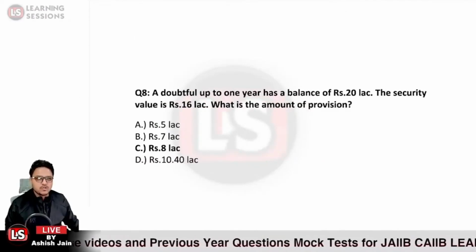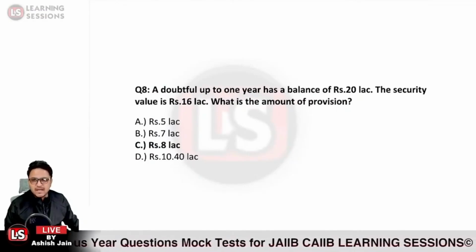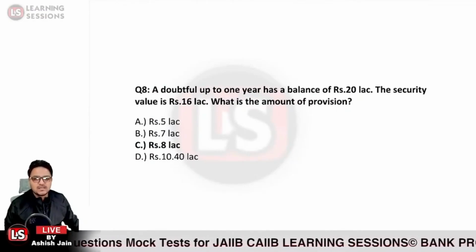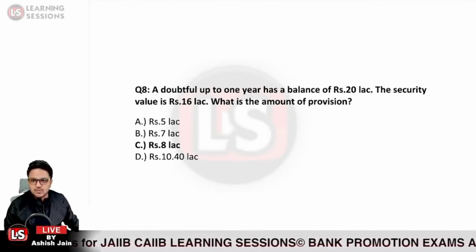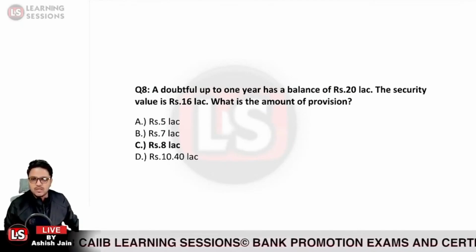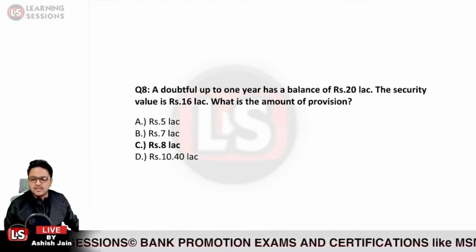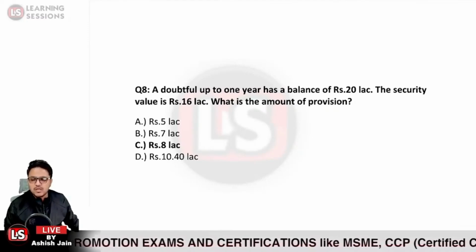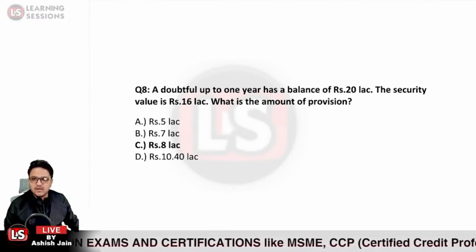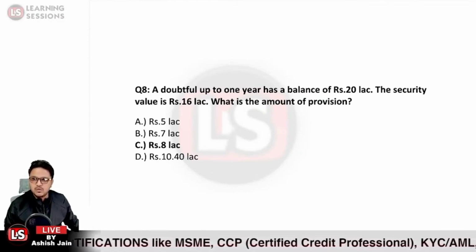So it is related to question number 8, which says a doubtful up to 1 year account has a balance of 20 lakh rupees. The security value is 16 lakh rupees. What is the amount of provision that is to be created? So a doubtful up to 1 year account is having an outstanding balance of 20 lakh rupees, and the security amount is given over there. And we need to answer what is the amount of provision to be created.